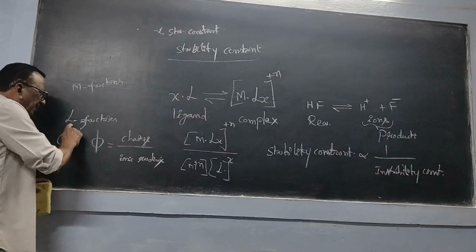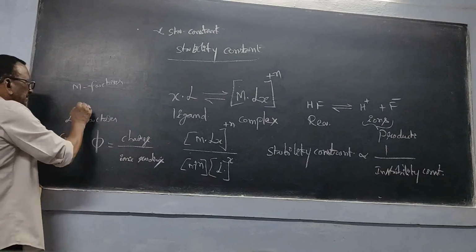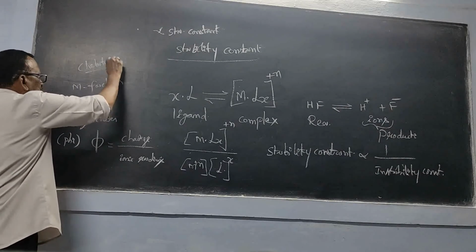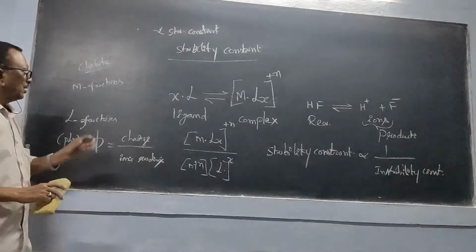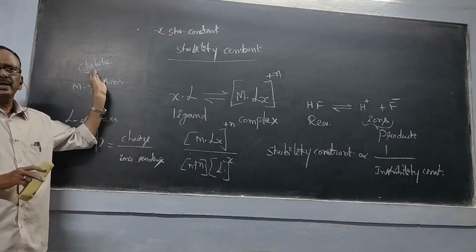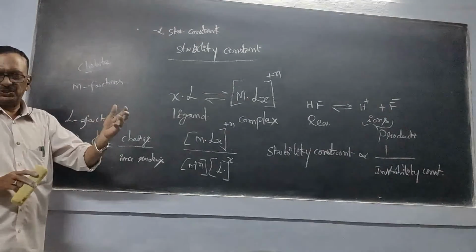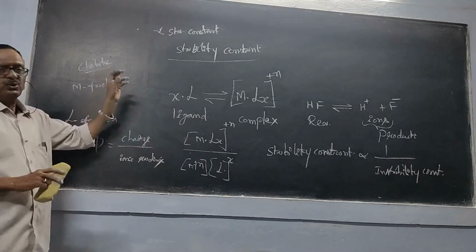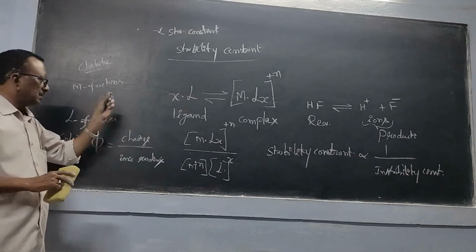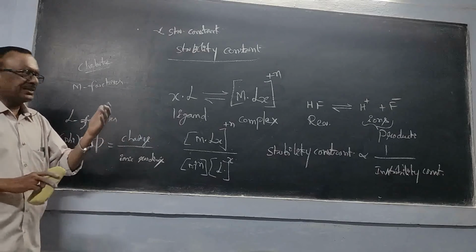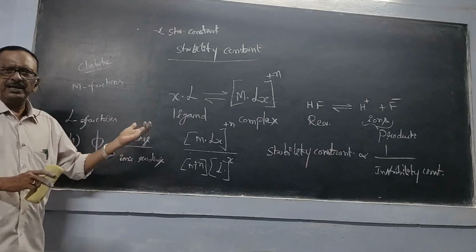And in the case of ligand factors, there is one word, that is chelate effect. I will simplify this one. Chelate effect means we have already learned the polydentate ligands. That means a ligand can occupy more than one site. Suppose if it is occupying 2 sites in the case of a metal complex, it is called a bidentate ligand, tridentate ligand, tetradentate ligand, like that.